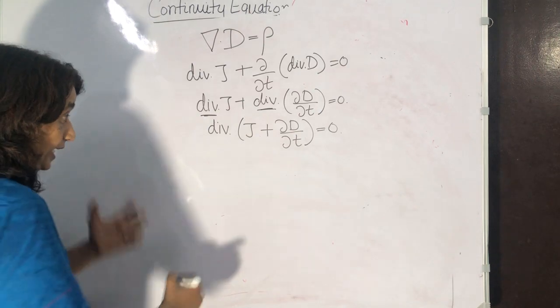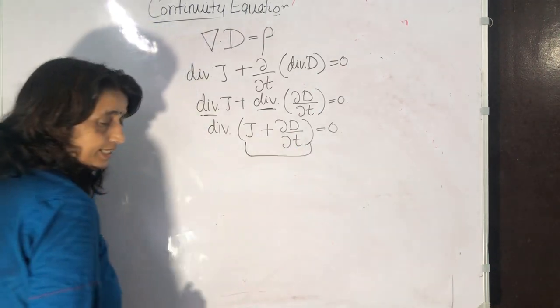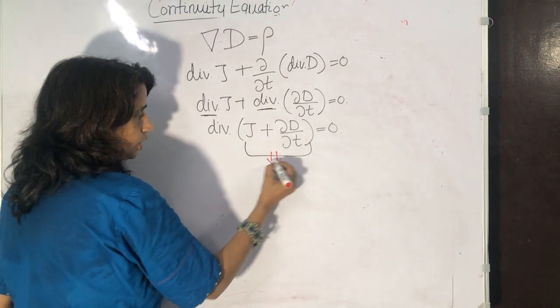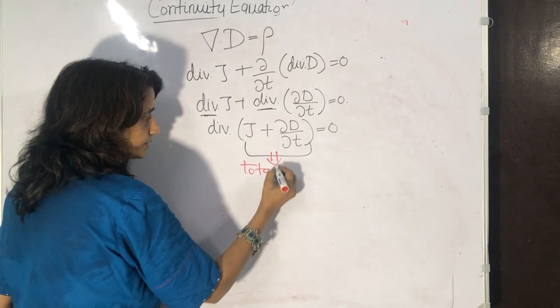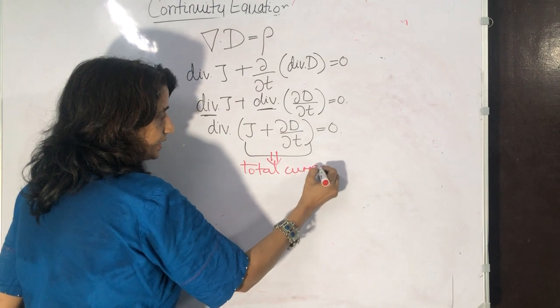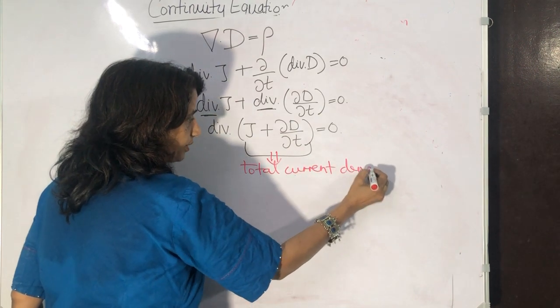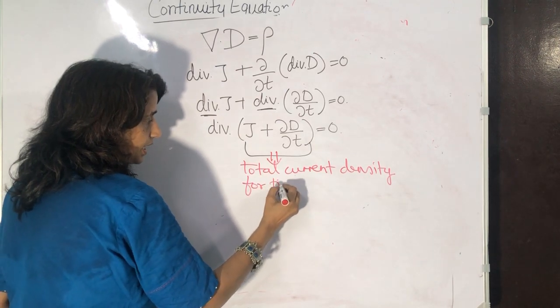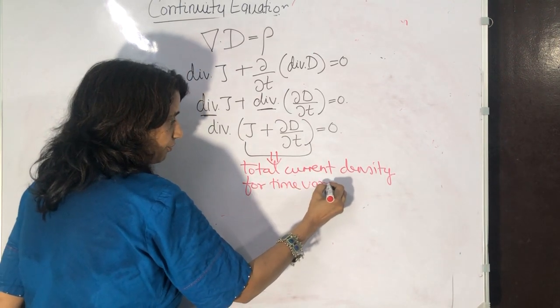And J plus del D by del t is the total current density for time varying fields.